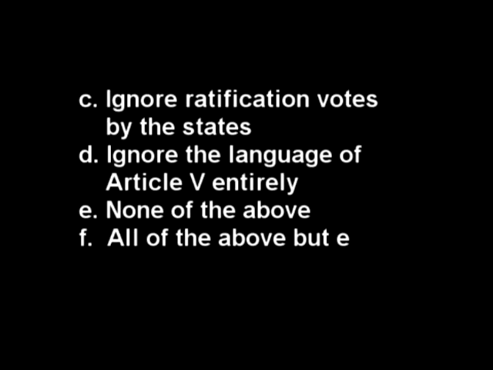C. Ignore ratification votes by the states. D. Ignore the language of Article 5 entirely. E. None of the above. Or F. All of the above but E. The answer is all of the above but E. According to the Supreme Court, Congress may do all of the above.